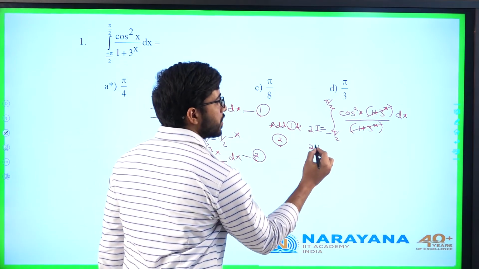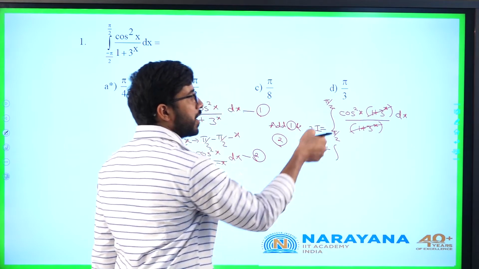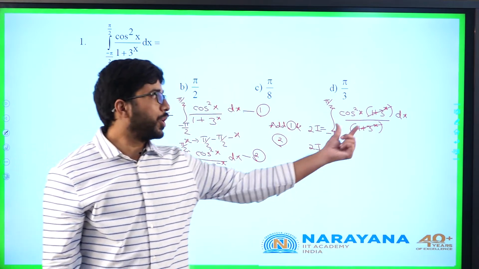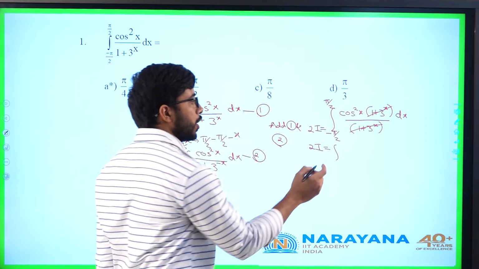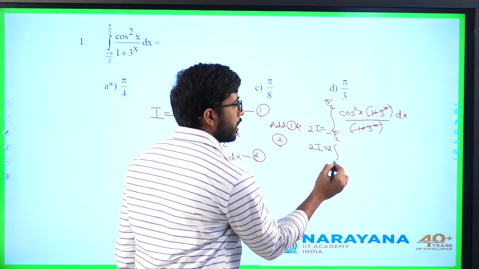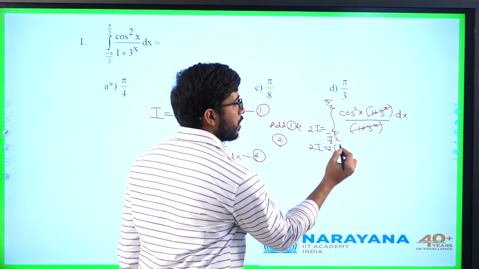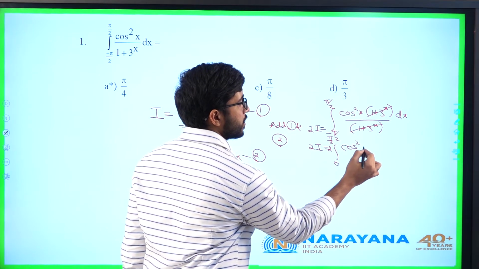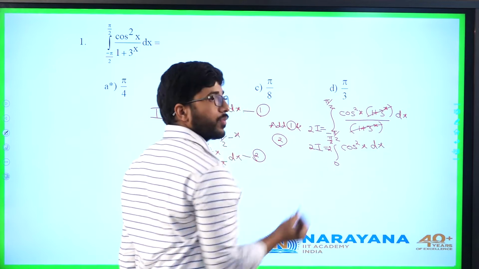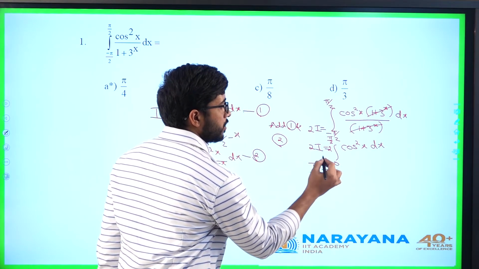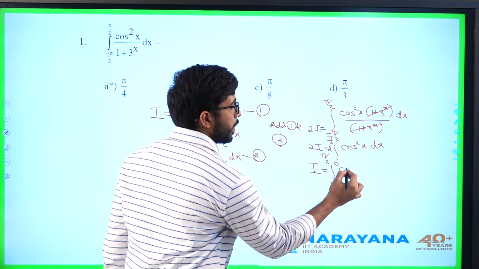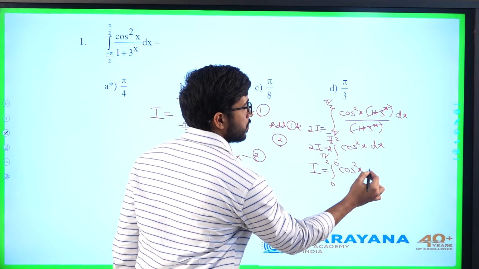I have 2I as this integral from minus pi by 2 to pi by 2. Because cos square x is an even function, I can write it as 2 times the integral from 0 to pi by 2 of cos square x dx. So what is I? Integral from 0 to pi by 2 of cos square x dx.